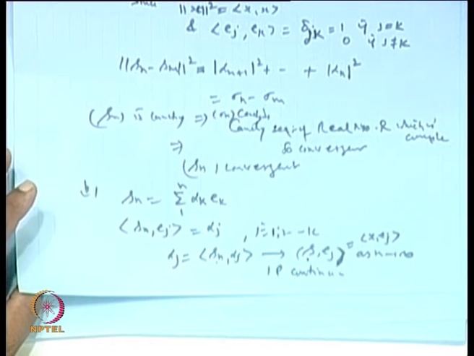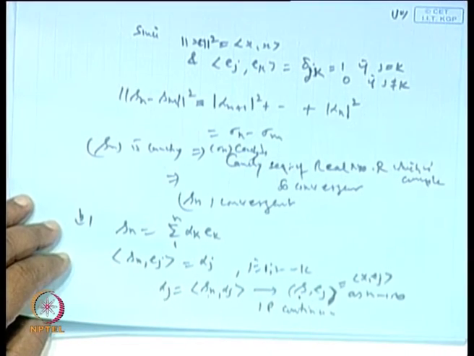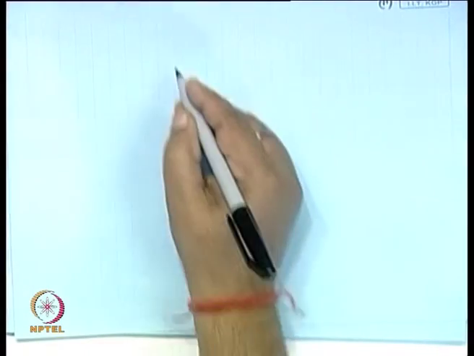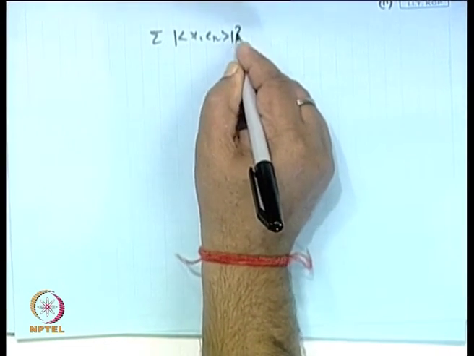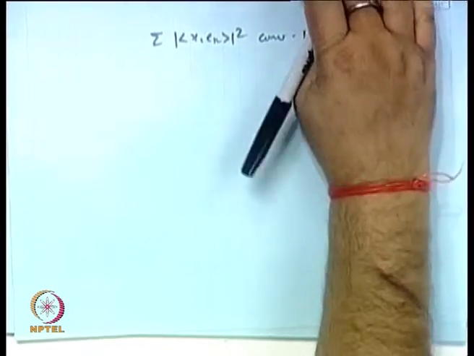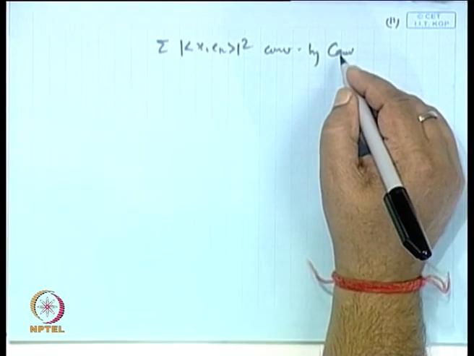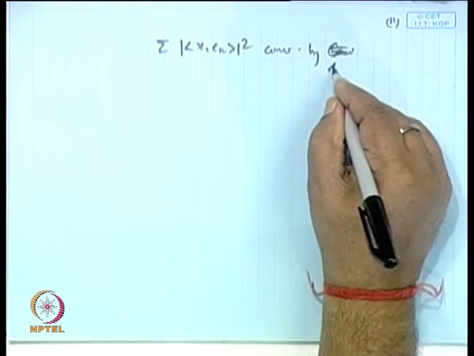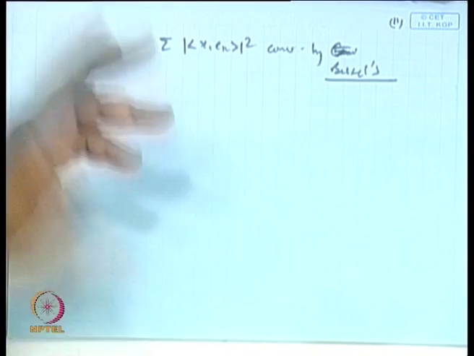Okay. And the third one, that it converges in this form, follows from the first: if the series converges, then sigma of the square is convergent. What is this sigma? Sigma of mod inner product of x with E k, square. This is convergent by Bessel's inequality. So, this will give the correspondence. Okay, thank you.